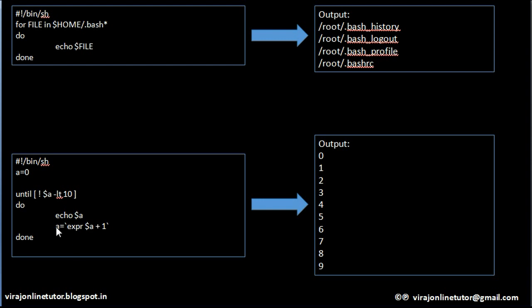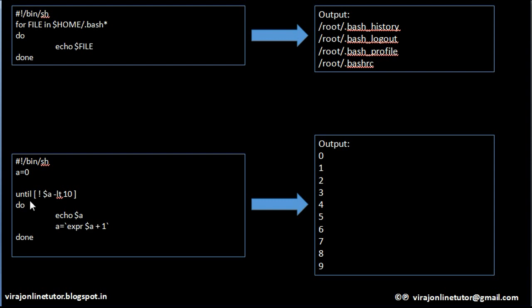Just to brief, this type of for loop will create a list of files inside the home directory, the files which start with .bash. Now in this example there were 4 .bash files created. So it will keep on repeating 4 times, and this file variable will contain 1 file at a time, and we are just printing that file here.